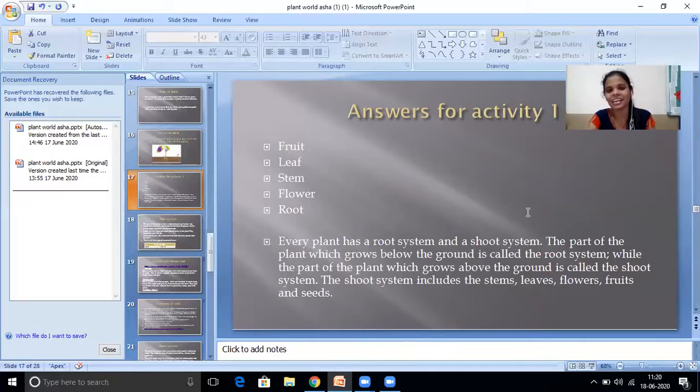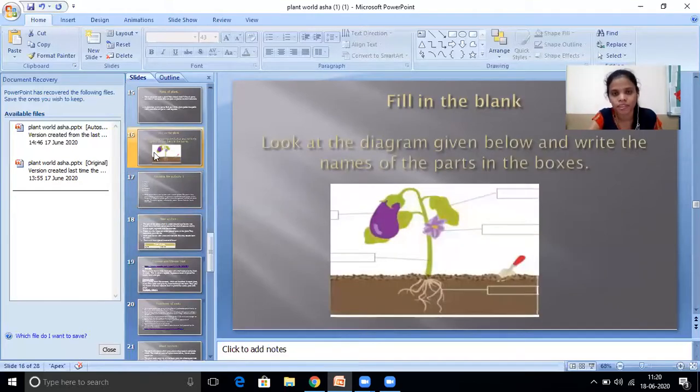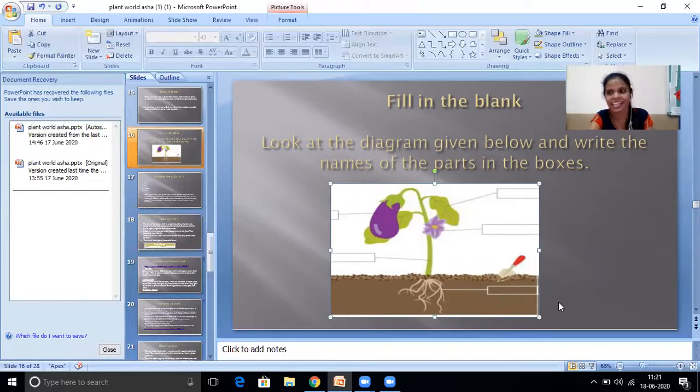Yes. Okay. That first part, it is fruit and leaf and stem, flower and root. Okay. See, once again I will show you. If you have any doubts, I will show you once again. Yes. See here, this is the fruit, and this is the leaf, and this is the flower, and this is the stem, and this is the root. Any doubts? Any doubts from this picture? No doubts. Okay. Then we'll go for next.